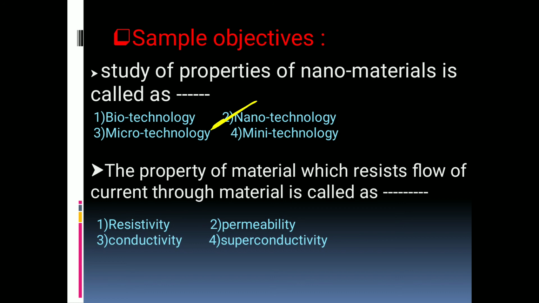The second, third and fourth are wrong answers, because permeability is related to dielectrics, and conductivity means conducting or allowing the flow of current, and superconductivity is also the same. But the question is about resisting the flow of current. So the first answer is correct, that is resistivity, which opposes the flow of current through the material.